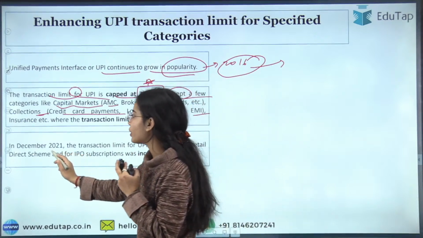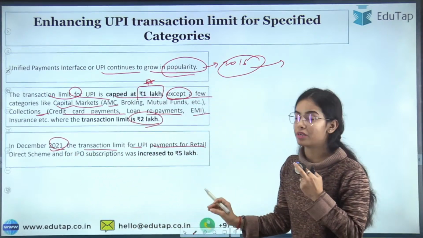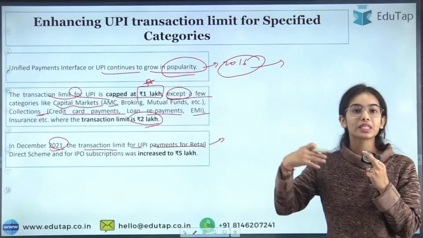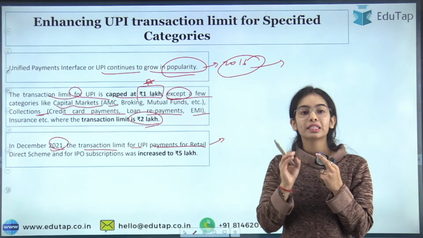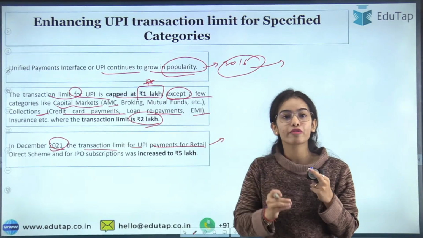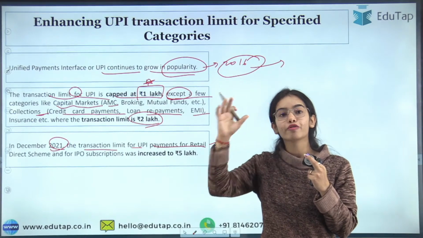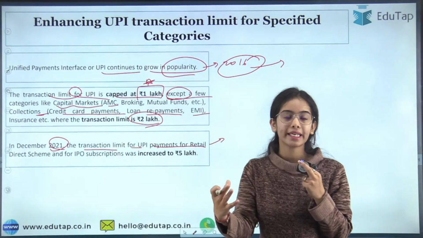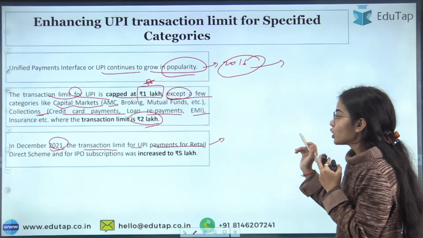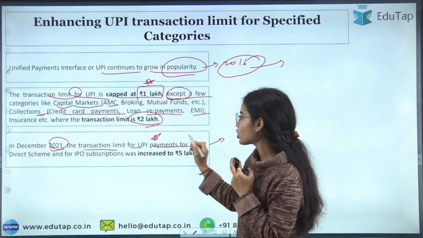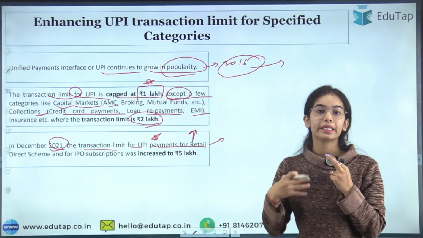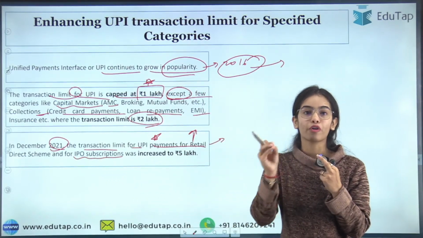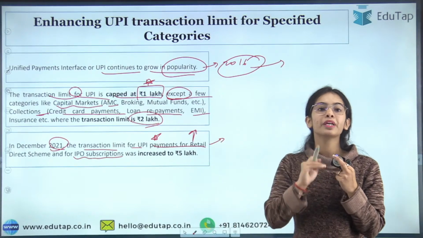Now in December 2021, the transaction limit for the UPI payments for the retail direct scheme, the scheme that we are going to discuss in the coming sessions in depth, through which the retail investors, the individuals, are able to invest in the government securities directly in the primary market. So the UPI transaction limit was increased for the retail direct scheme, as well as for the IPO subscriptions also.